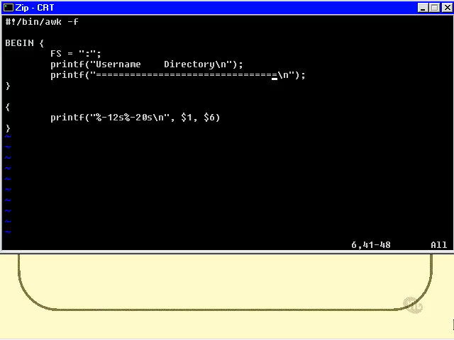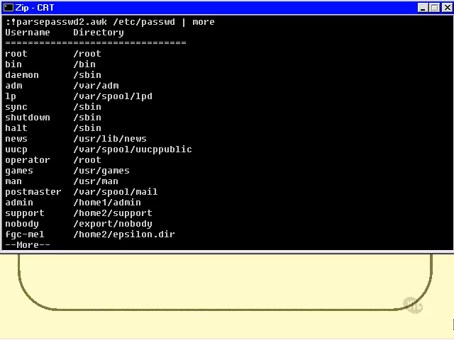And because these two lines of code have been created inside the BEGIN block, they will be printed out once and once only at the beginning of the program, whereas this line here will be printed out once for each line of input. So let's see that in action. We'll run this script and we'll feed it one parameter, which is /etc/passwd, and we better pipe the results to more so we can see the heading. And there you go, username and directory, and it's all nicely formatted as you can see. That's the way you achieve that sort of output using awk.